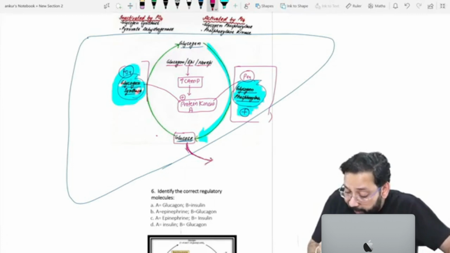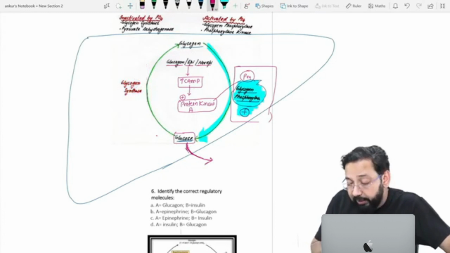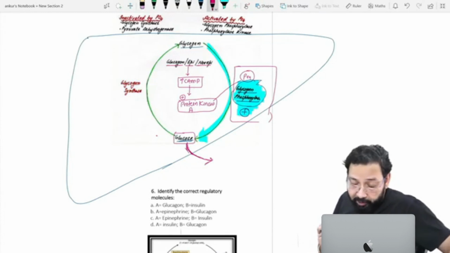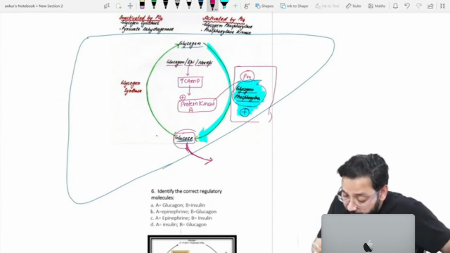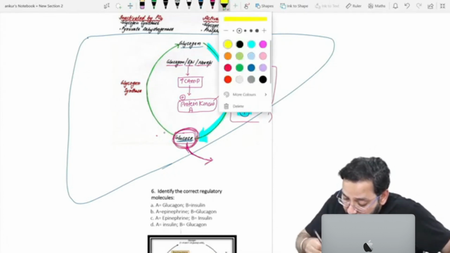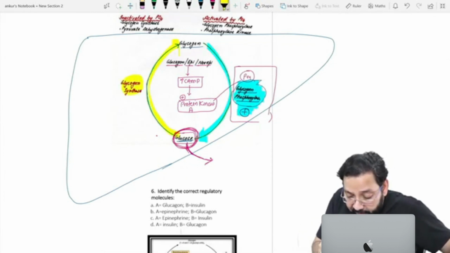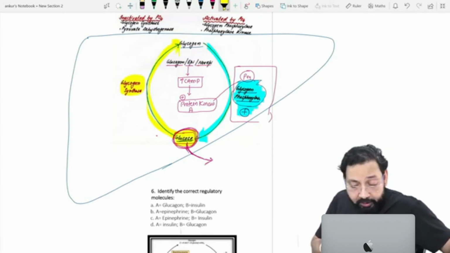But glycogen synthase is not aware. Glycogen synthase is an enzyme which has an instruction: whenever you see extra glucose, you will convert the extra glucose into glycogen.